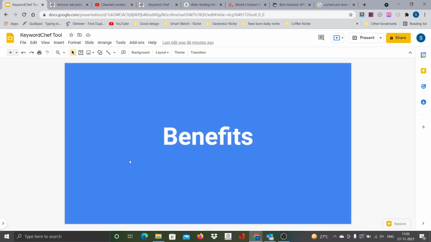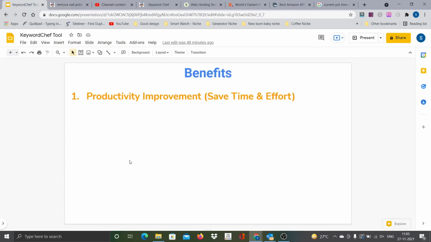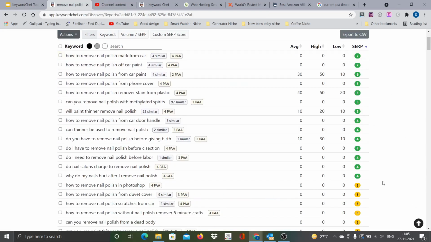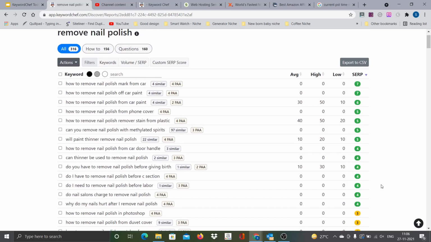One is the productivity improvement. Just imagine, if I have to find this many keywords manually, it is going to take so many hours of my effort. Typically, if I sit for about, let's say, 1 or 2 hours, I normally find 3 to 4 low competition keywords through the manual process. So here, if you are talking about nearly 20 to 24, that would take about nearly 10 to 12 hours easily for me. A couple of days, or maybe 1.5 days of effort. Even if I take 1 full day, it is 8 to 10 hours.